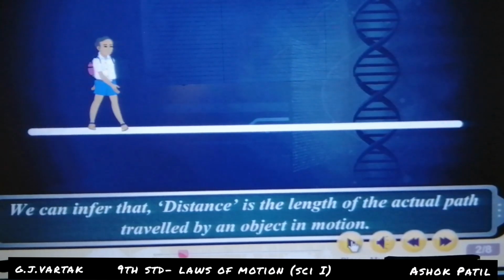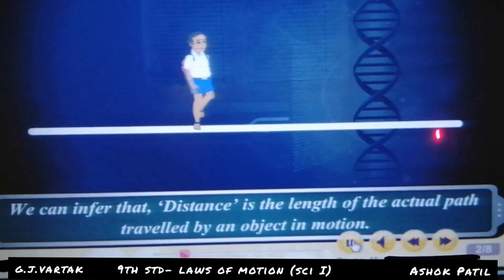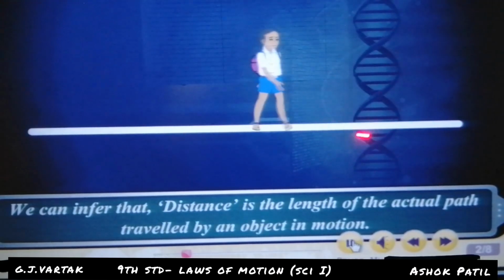Suppose here is the school. We can infer that distance is the length of the actual path traveled by an object in motion. This is one end and this is the other end. This is a straight road.